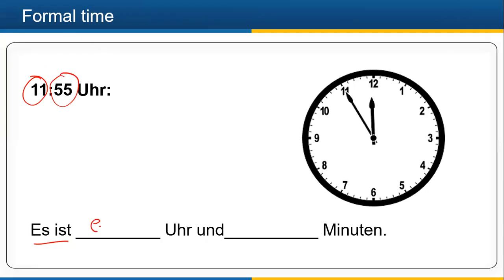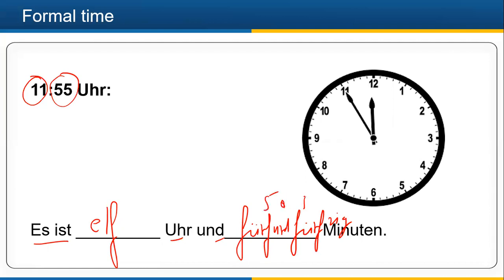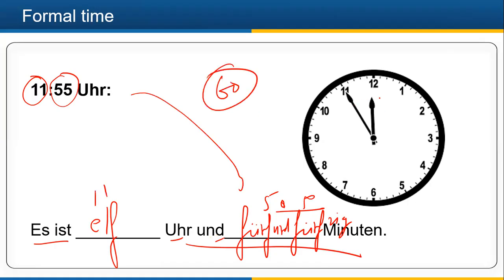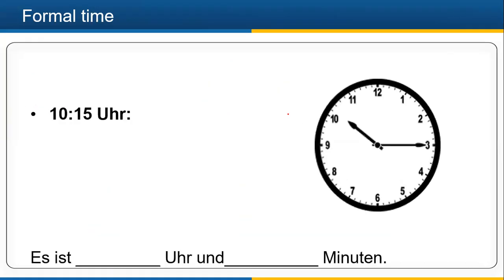Es ist 11 Uhr und 55 Minuten. For this you should learn counting till 60, because the clock has 59 minutes, so you should know the numbers.